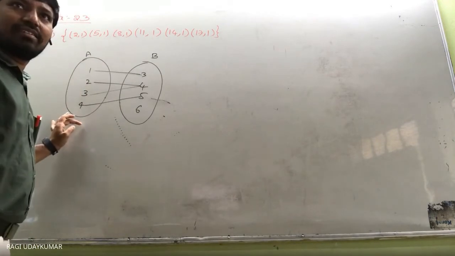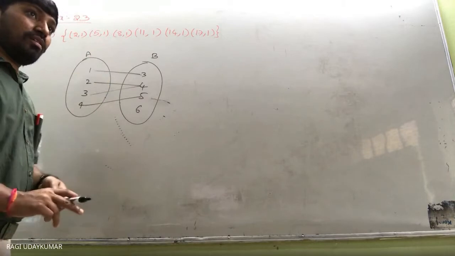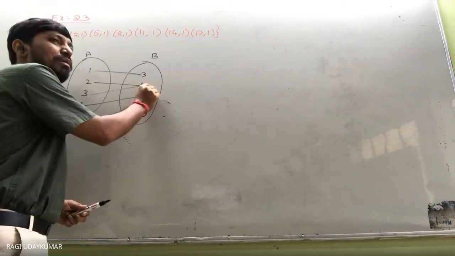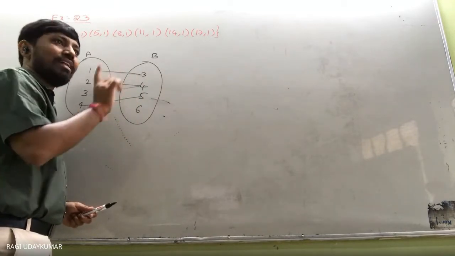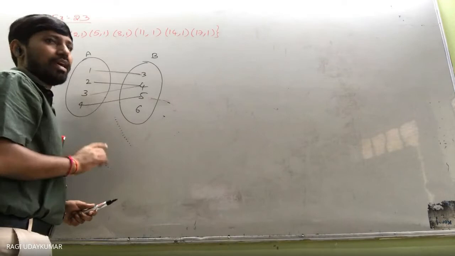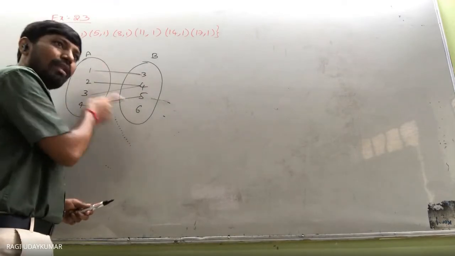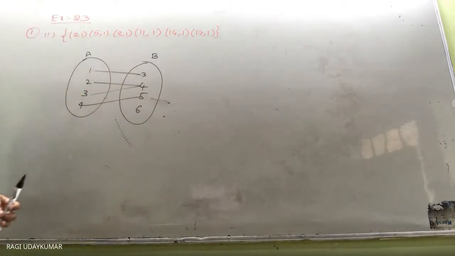Everyone has an image and everyone has only one image. See, 2 and 3 have the same image, same image is fine, it doesn't matter, but only one image is needed. That means two lines should not go from one element. Is it clear to you? That is only called a function.